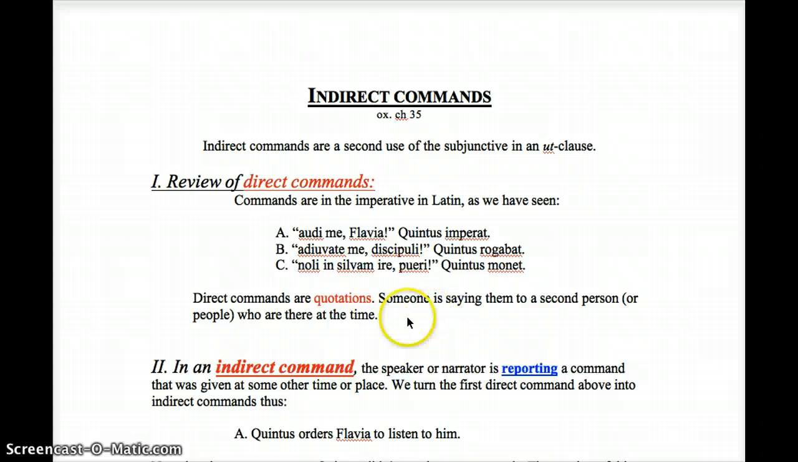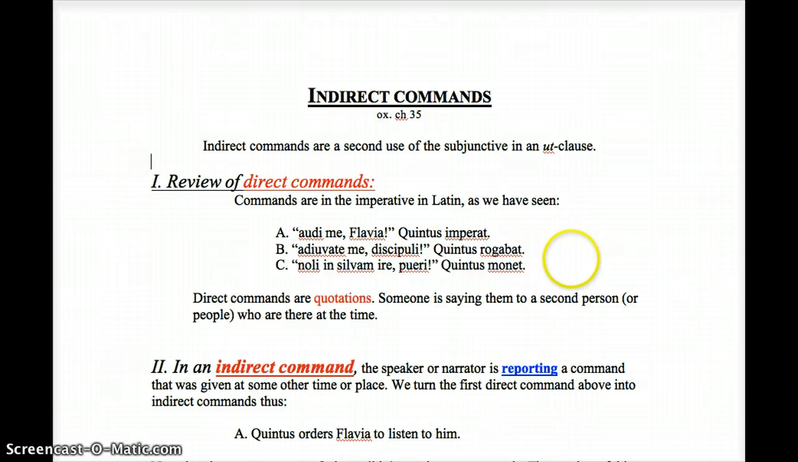So these are all direct commands. They're quotations. Someone is saying them to a second person or people who are there at the time. In an indirect command, the speaker or narrator is reporting a command that was given at some other time or place. We turn the first direct command above into an indirect command. Quintus orders, listen to me, Flavia, is the direct command. Quintus orders Flavia to listen to him is the indirect command.